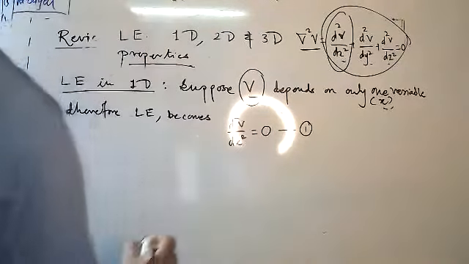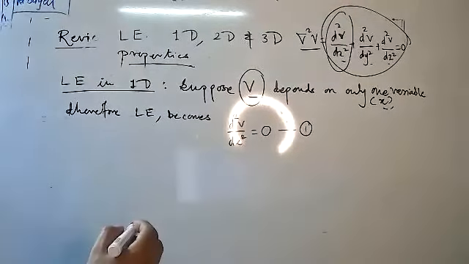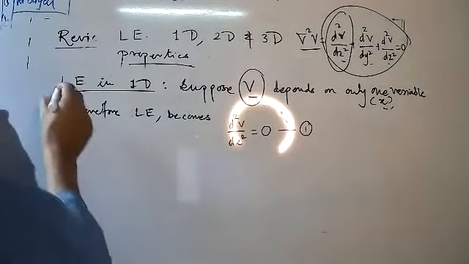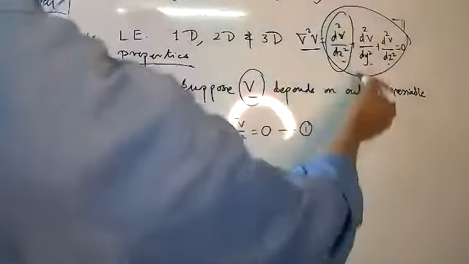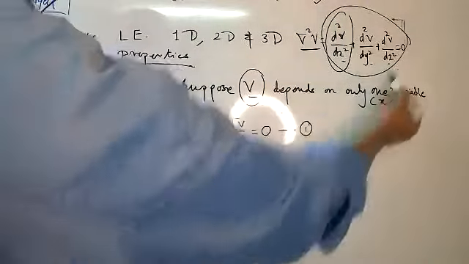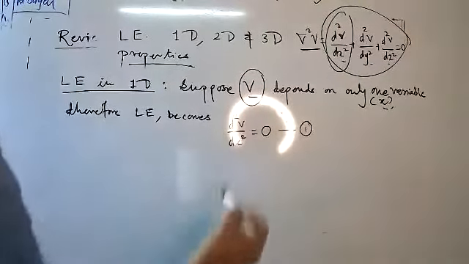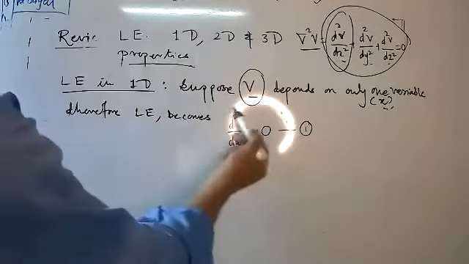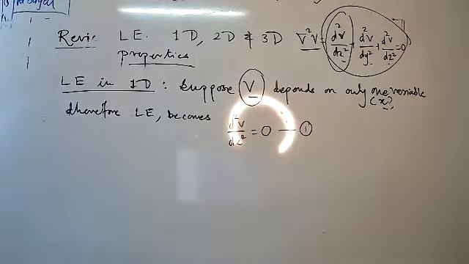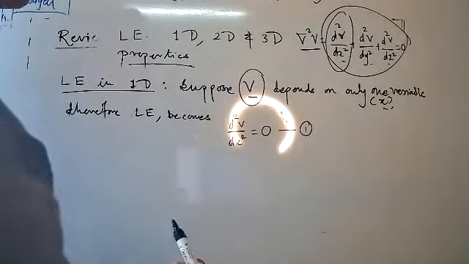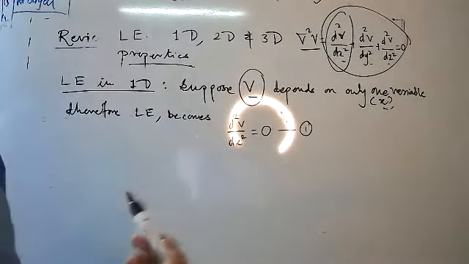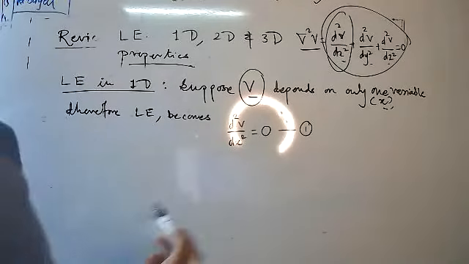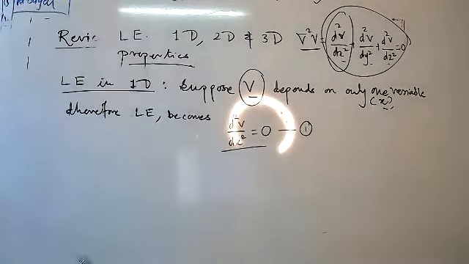Suppose in the exam the question is: explain the Laplace equation in one dimension. Therefore, first write the general equation along the x-axis, y-axis, z-axis. Then write the theoretical part. If the potential V depends on only one variable, means the particle is traveling along only the x-axis, then we can write d square V upon dx square equal to 0.